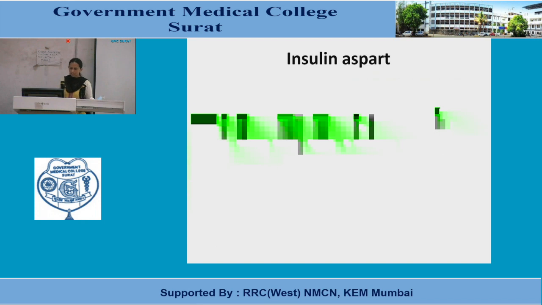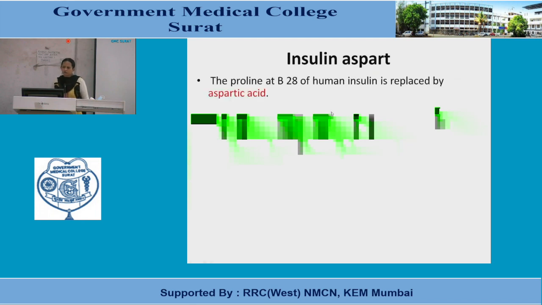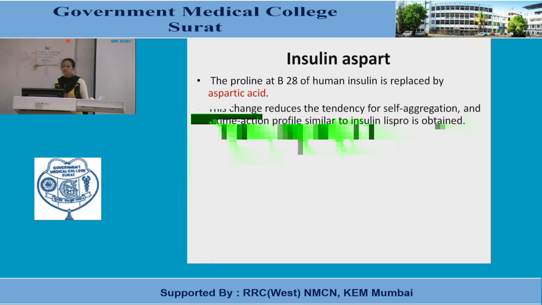As the name suggests, some modification is done with aspartic acid. Which modification? The proline at B28 of human insulin is replaced by aspartic acid. This change reduces the tendency for self-aggregation and a time action profile similar to insulin Lispro is obtained.